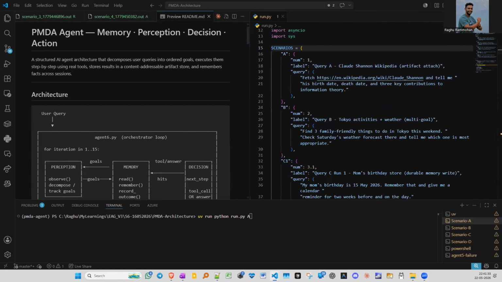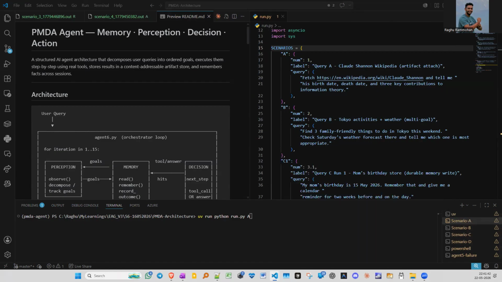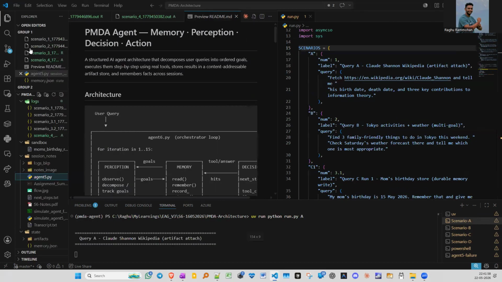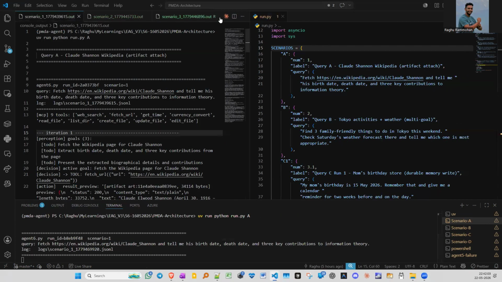So I'll be carrying out four demos. Here in this terminal, by the way, I'm using LLM Gateway, where all my calls would be routed via a cluster of LLMs that I am connected to via API. So here, back to the demo, let me run this. And for the sake of the demo, I have also saved the previous run here.